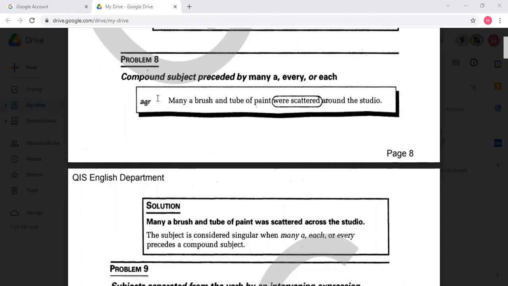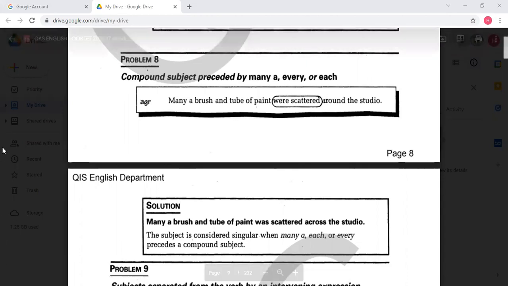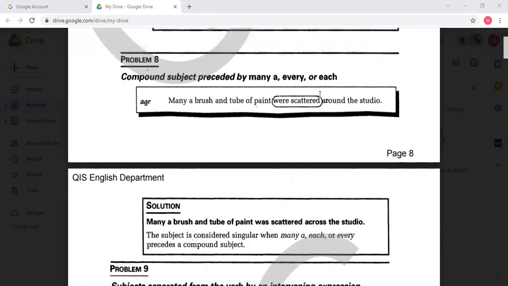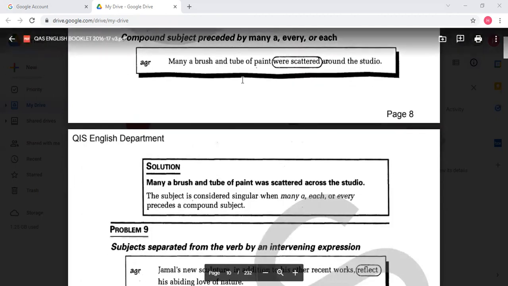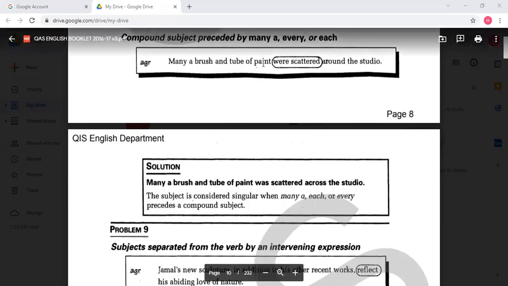Problem number 8, compound subject preceded by many a, every, each. Every day, every person, each summer, many a, all these are to be considered as singular. That's why I can say many a brush and a tube of paint was.